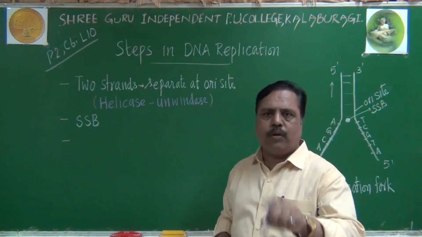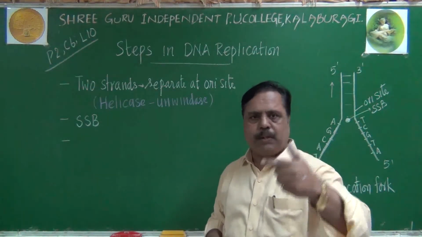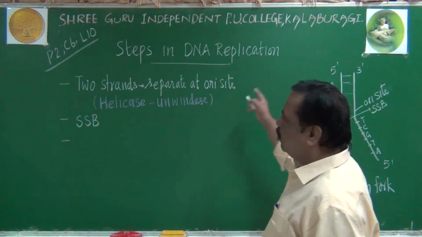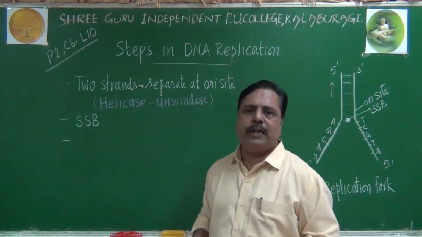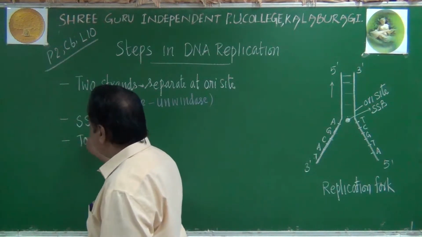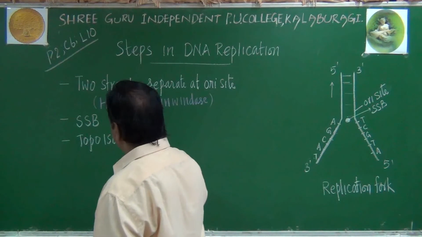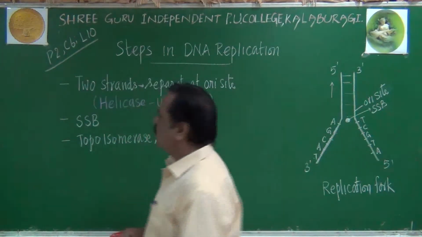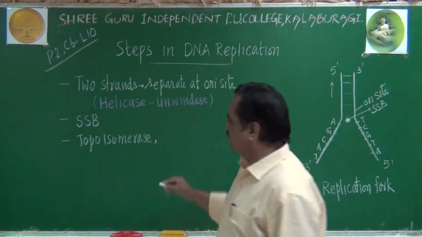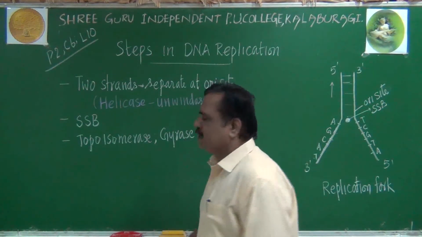In order to avoid that tension, in order to avoid that super coiling in the other places, we need one more enzyme. Another enzyme is playing an important role here. That enzyme is called topoisomerase, or otherwise it can be called gyrase enzyme.